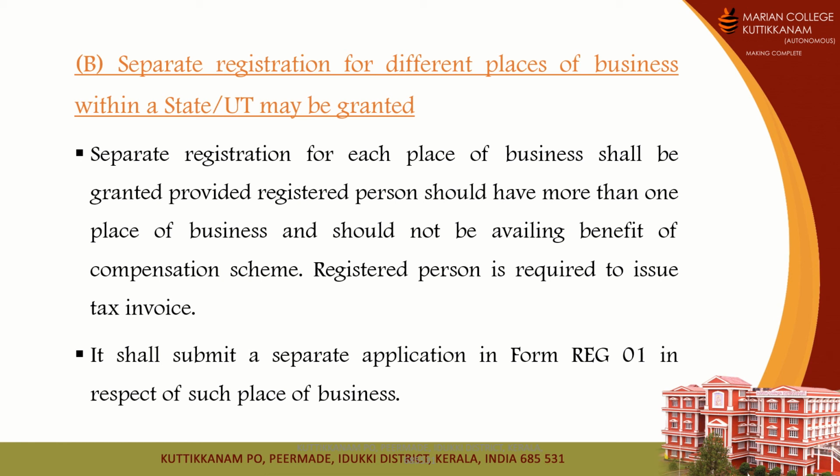So different types of forms will be there, which we will discuss in the next coming videos. So this is regarding separate registration. In order to obtain separate registration, they should satisfy these three conditions, and after that submit a separate application in form REG 01.